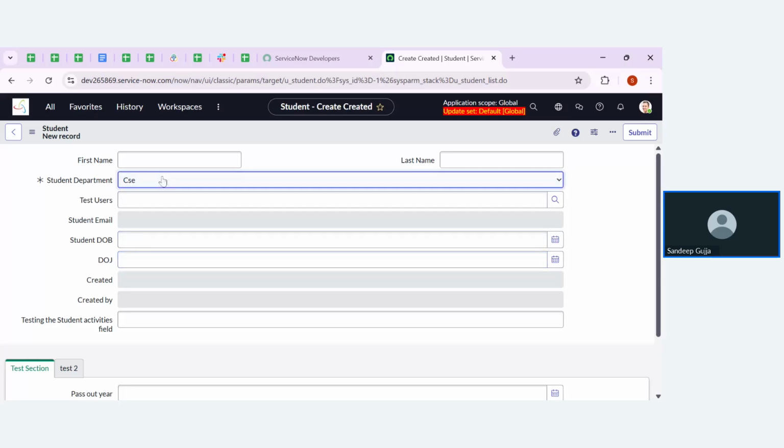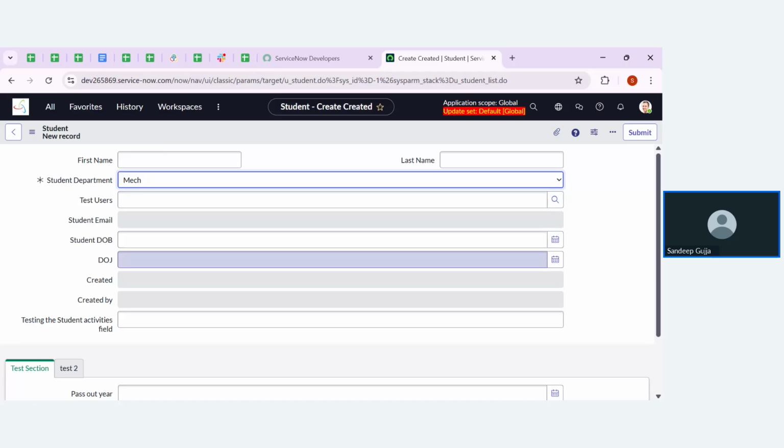And whenever the student department is MEC, then these two fields, student date of birth as well as date of joining, should become read only fields.